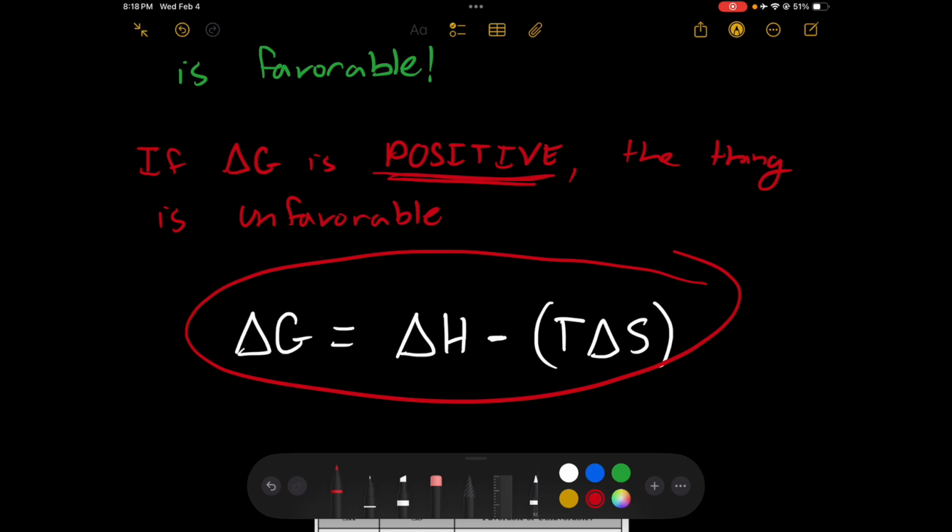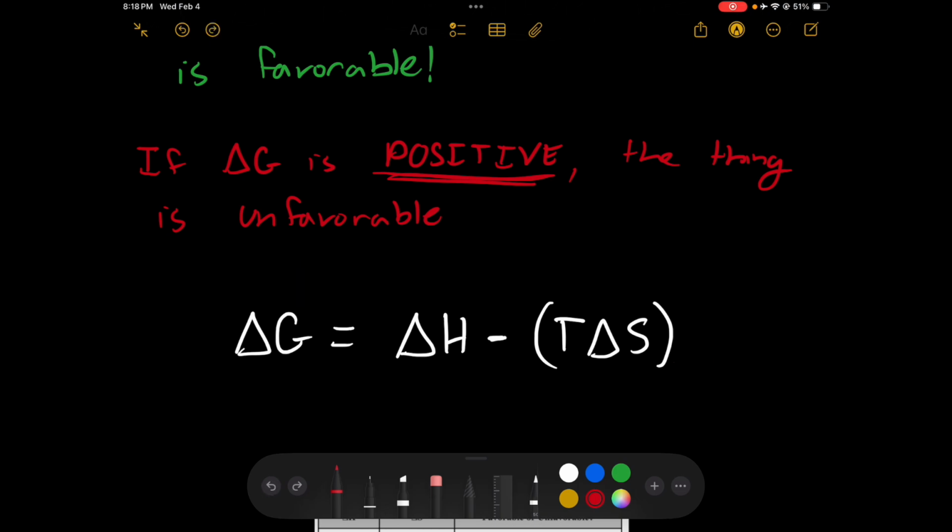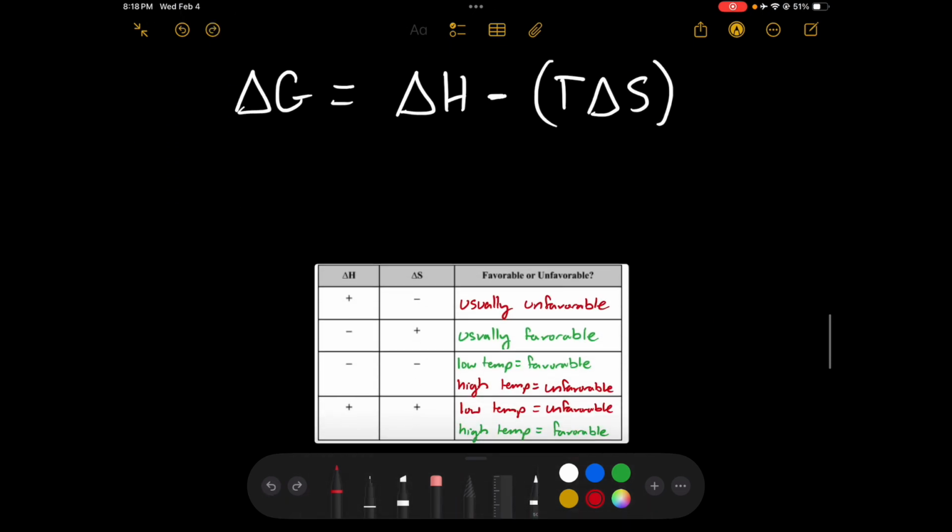And you can see that delta G is dependent on our enthalpy value, our temperature, and our change in entropy. All right? So comparing that formula to a chart like this, you can kind of see where these trends start to pop up. So let's just plug in some numbers for fun. Let's make up some numbers and let's see what happens.